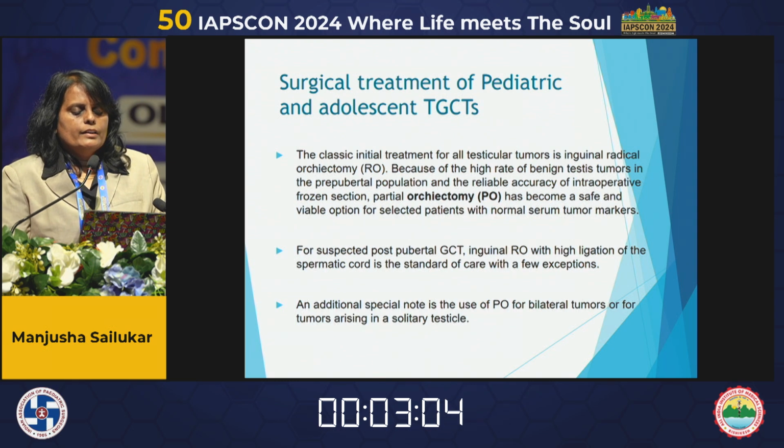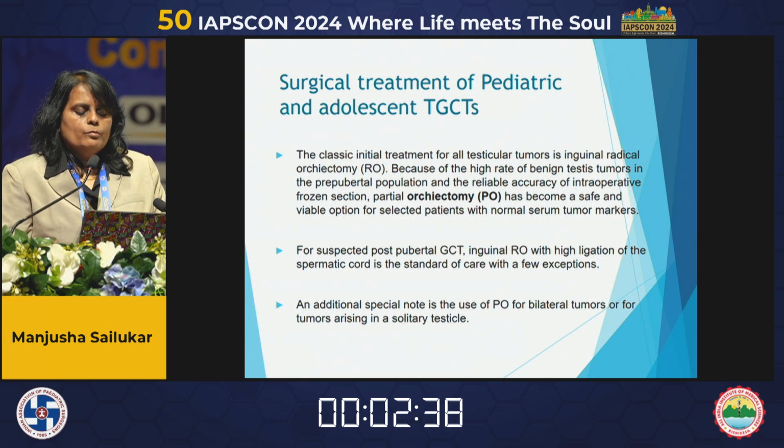The classic initial treatment for all testicular tumors is inguinal radical orchiectomy, because of the high rate of malignant testicular tumors and the reliable accuracy of the intraoperative frozen section. Now the trend is going toward partial orchiectomy, and it is becoming a safer option for selected patients with normal serum tumor markers.